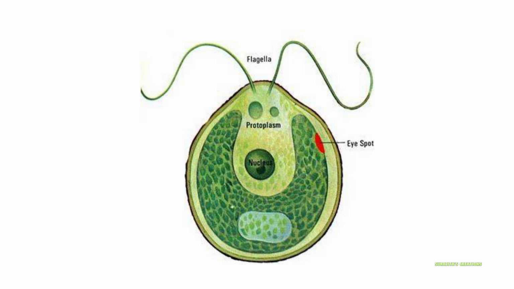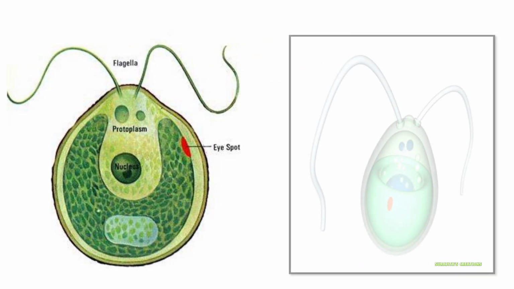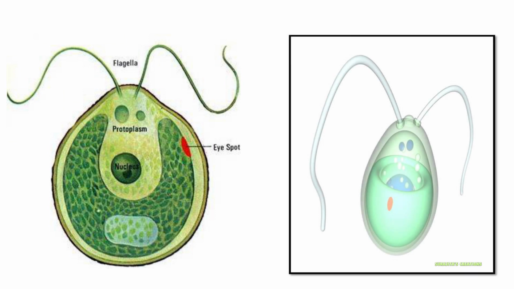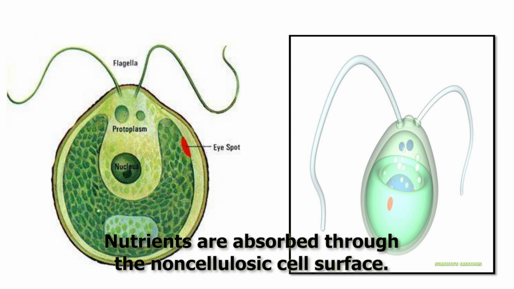But we don't find here any vascular bundle. Neither xylem nor phloem are present in Chlamydomonas. Chlamydomonas does not have a conducting tissue, though it carries out photosynthesis, but nutrients are absorbed through the non-cellulosic cell surface. The second type of organism which is identified under the microscope is Spirogyra.